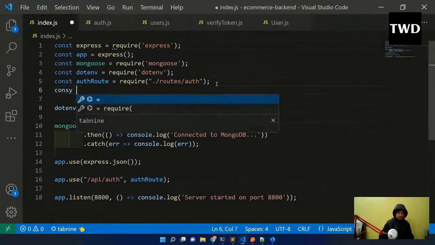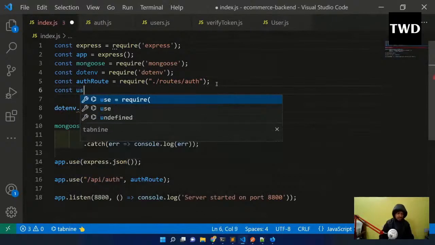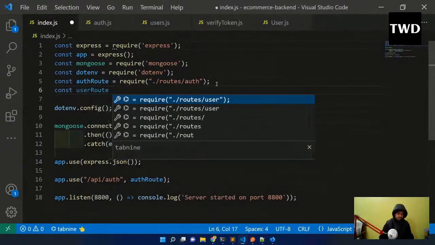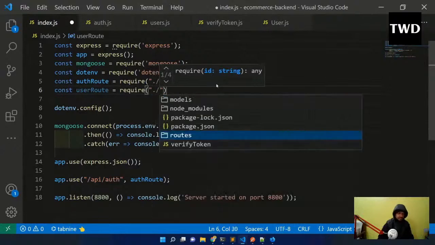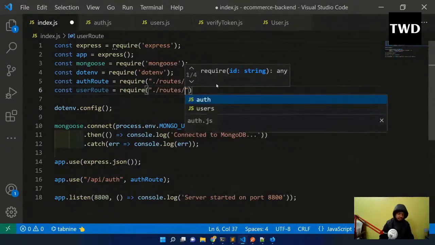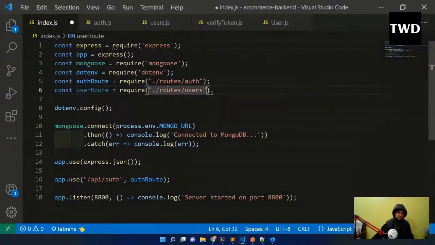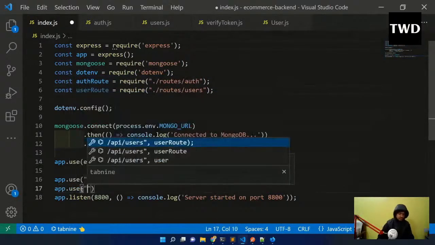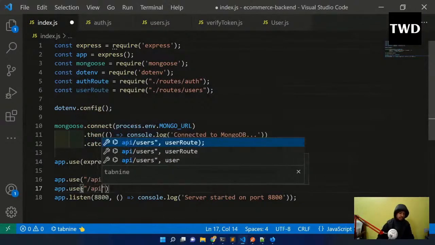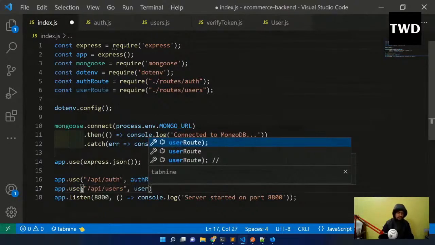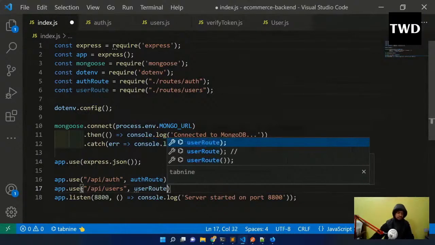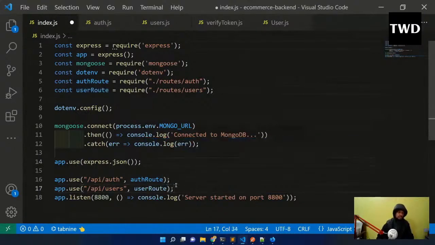So we'll do that. const userRoute = require routes users, and then after this app.use /api/users, userRoute. Okay, so like this.